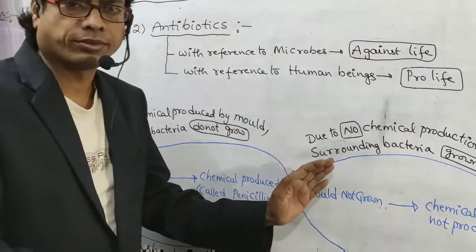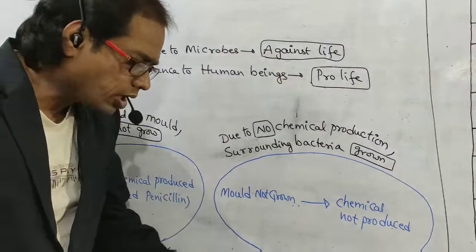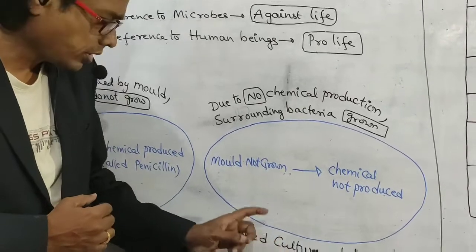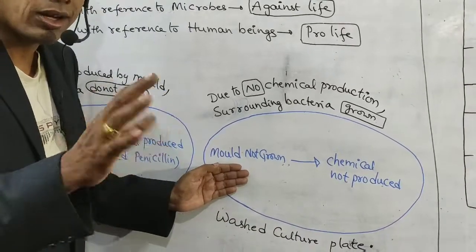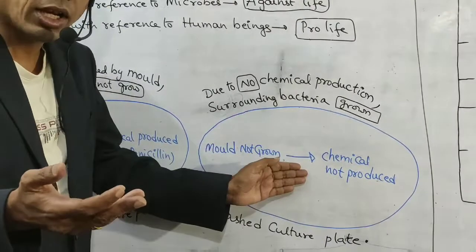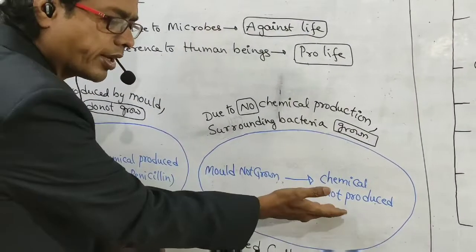Another one. See this, washed culture plate. Which was washed, it means mold not grown. Mold is not there means chemical is also not produced. No fungi means no chemical.